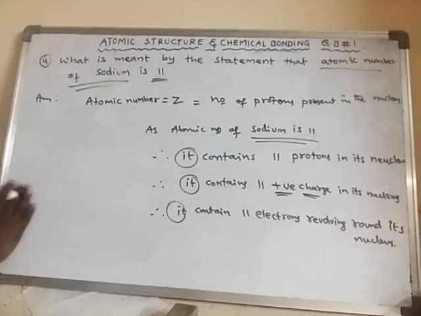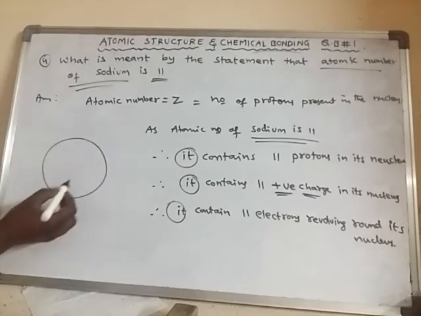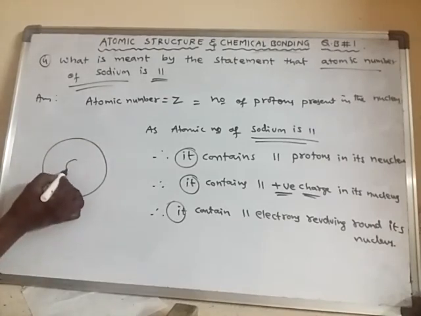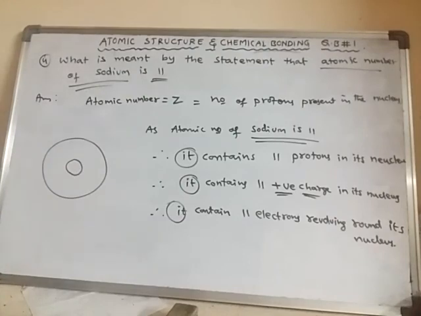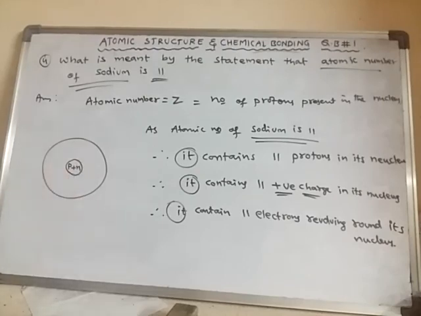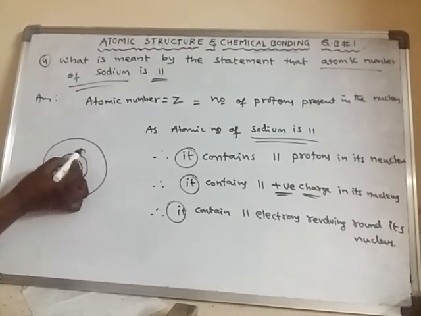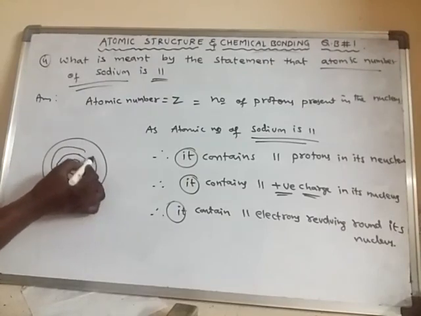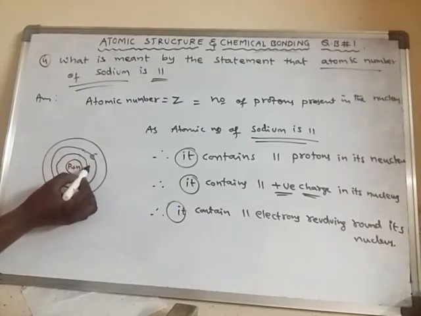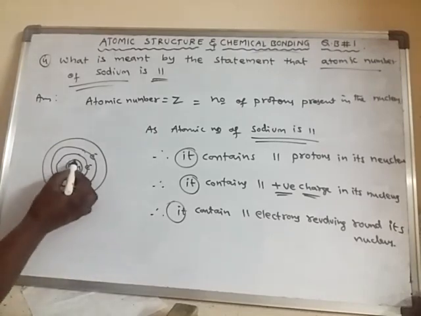See, generally an atom is said to be spherical in shape. So inside the atom, in the center, there is a nucleus. Inside the nucleus there are protons and neutrons. Whereas outside of the nucleus, there are orbits, and in these orbits electrons are present.